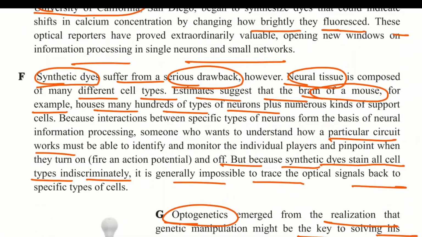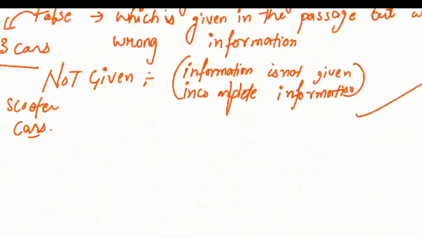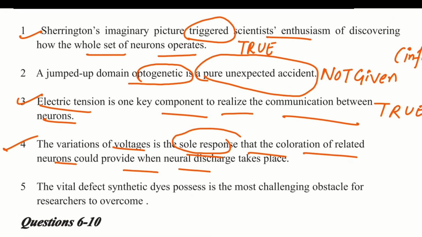In paragraph E, first line, dyes can also reveal neural firing. Means dyes are the other option to show the neural firing. So it is not only voltage changes that reveal neural firing; there is another way, that is dyes. So obviously there is another way. So the answer to this fourth question is false.